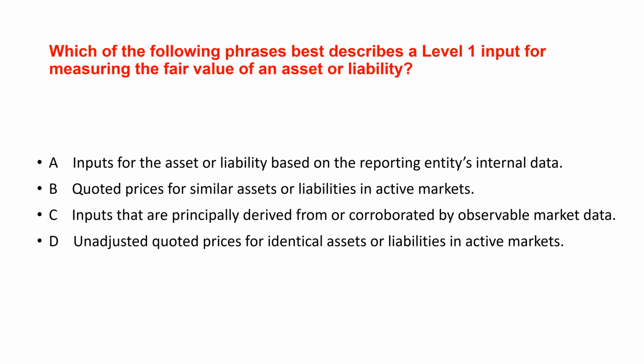Which of the following phrases best describes a Level 1 input for measuring the fair value of an asset or liability? The correct answer is D. Level 1 inputs are unadjusted quoted prices for identical assets in active markets.